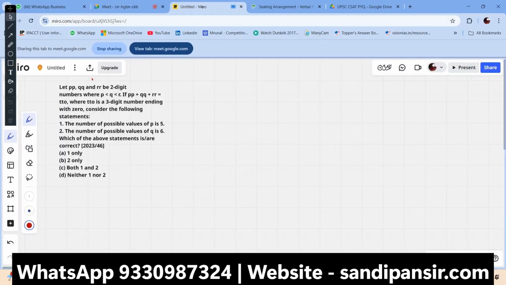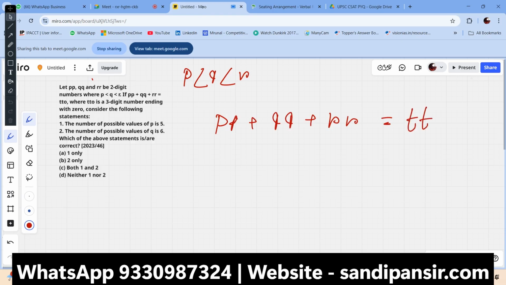PPQQRR be two-digit numbers where P, Q, R are digits, and PP plus QQ plus RR equal to TTO, a three-digit number ending with 0. Consider the following statements.